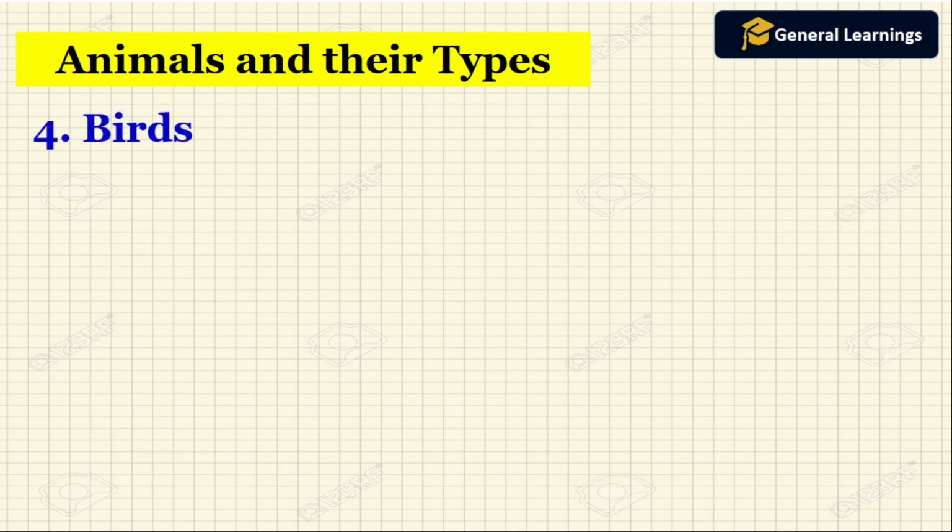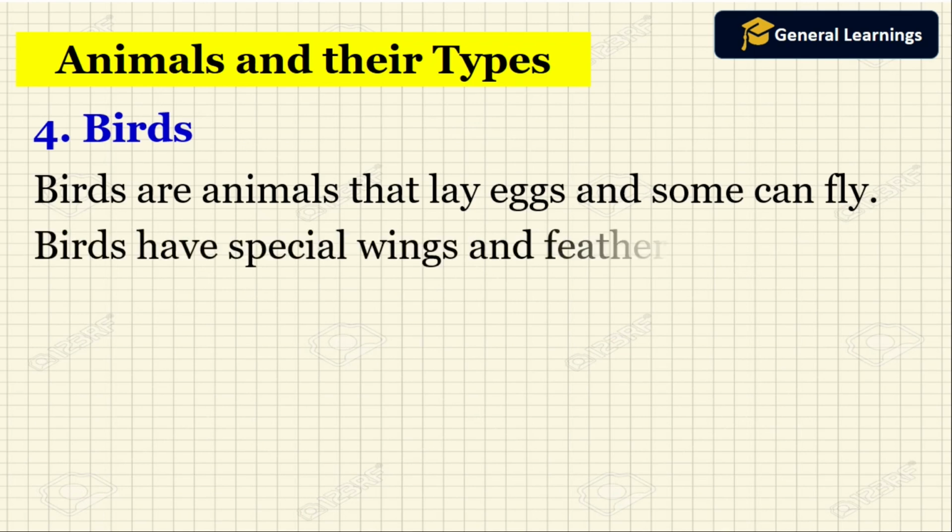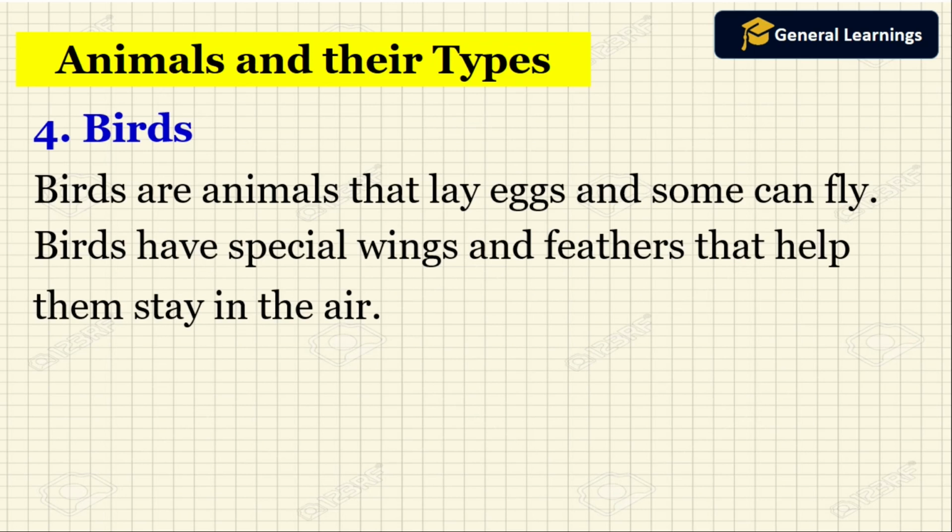Now we are going to see about birds. Birds are animals that lay eggs and some can fly. Birds have special wings and feathers that help them stay in the air. So how do birds fly?